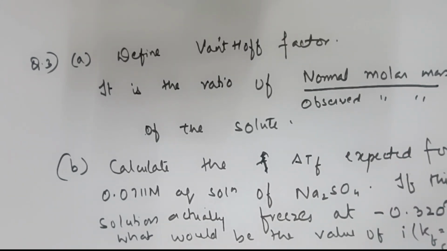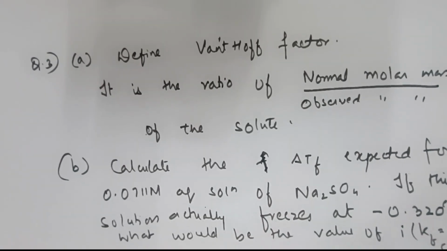Okay, right. Now, what should I do? I need to calculate delta TF and I value also. So let us do it on a fresh page. First of all, I need to calculate delta TF.